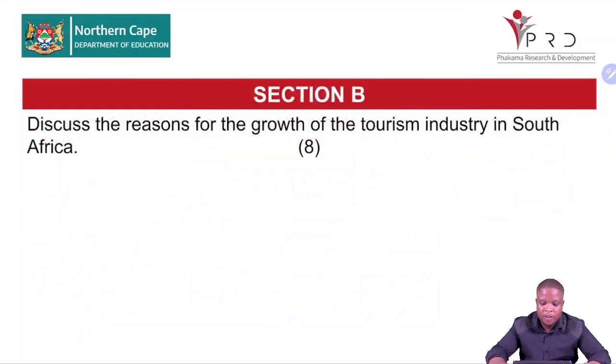Discuss the reason for the growth of the tourism industry in South Africa. Why this growth of the tourism industry? It can be local, can be international. We can talk about local people. Why are we traveling more now domestically? Why this inbound tourism? What attracts people to come into South Africa? You are given 5 minutes to come up with responses. These questions are called middle order because they are questions that you can really remember being taught in the classroom. You don't really have to think.